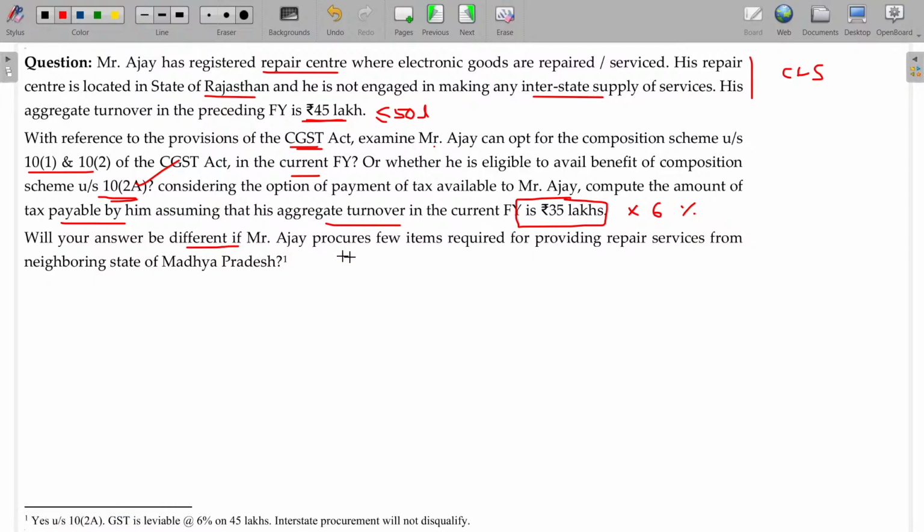Now, will your answer be different if Mr. Ajay procures a few items required for providing repair services from a neighboring state? If he purchases from another state, will he be eligible for the composition levy? Yes, still eligible. He cannot sell to the other state, but from the other state he can procure.